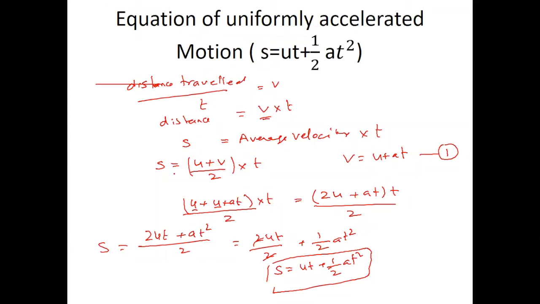Now multiply 2u into t, and at into t is at square. If you multiply 2 by 2, you can write 2 square or 4.